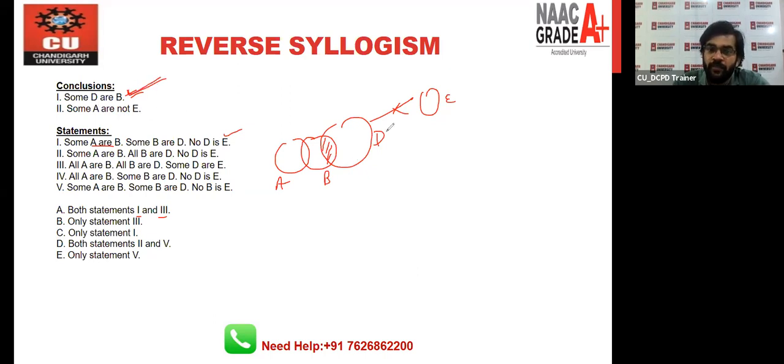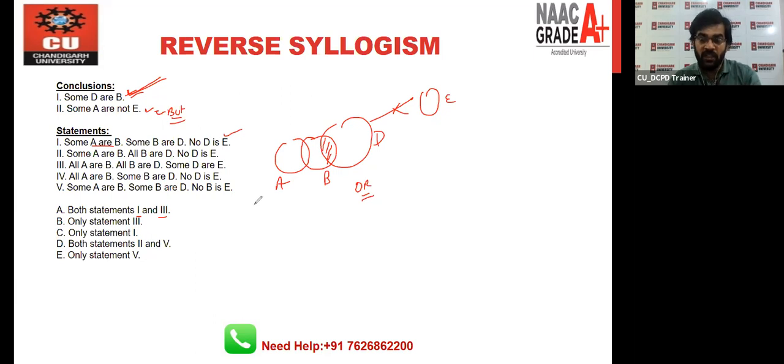Some A are not E. So some A are not E is 100% right. But listen very carefully right now. We have to check another diagram, because when you say some A are not E, this is right on the basis of this diagram. On the basis of this diagram, our second conclusion is right. But I have already discussed the definition part. It should be right in each and every possible Venn diagram, right?